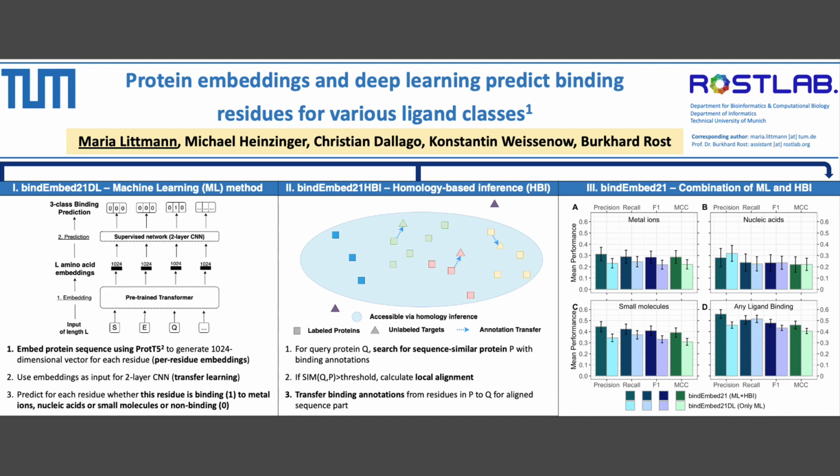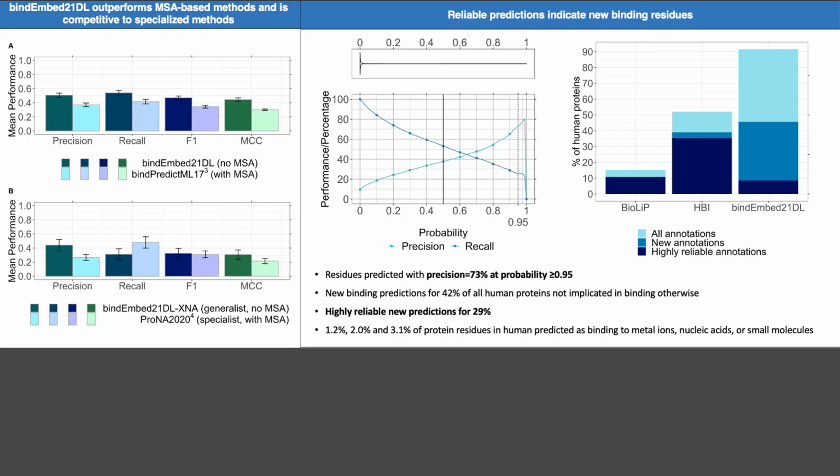And in fact, if you look at the full performance assessment, you can see that using this combination of machine learning and homology-based inference always outperforms just using the machine learning method, except for the precision here for nucleic acids. BindEmbed21DL is solely based on single sequences, and we compare it to BindEmbed17, which uses evolutionary information encoded in MSAs. And as you can see, for all 4 performance metrics, our method BindEmbed21DL outperforms BindEmbed17. So even though we are only using single sequences, we can outperform machine learning methods based on evolutionary information in MSAs.